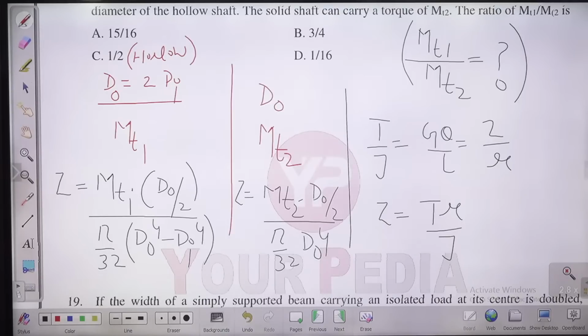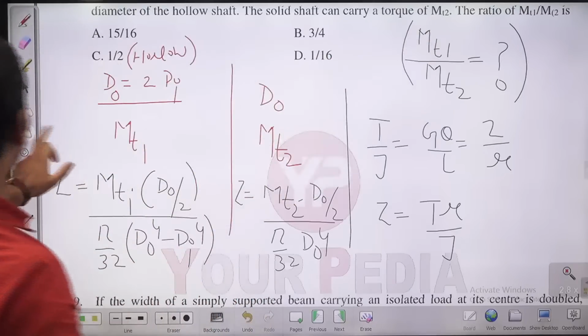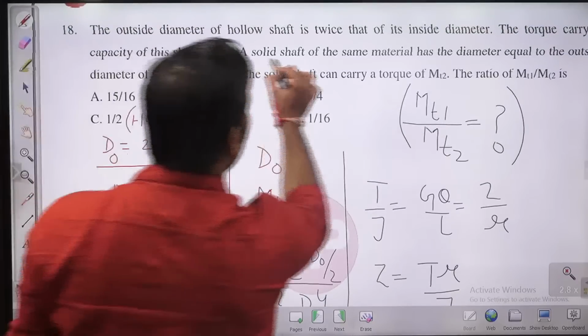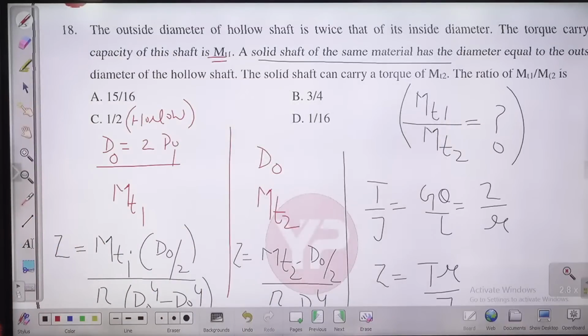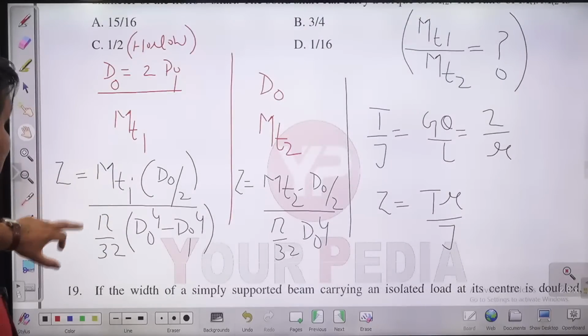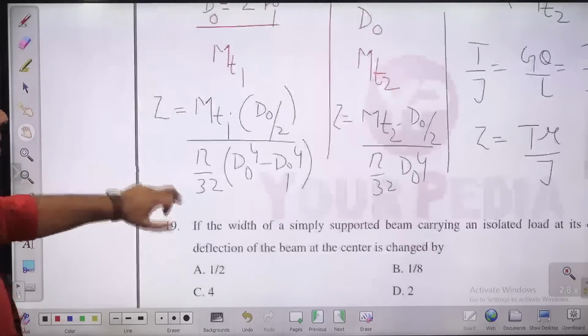Please try to find this ratio, because the question asks for the ratio of MT1 by MT2. Guys, both are of the same material, so their properties are the same. He is asking about the torque carrying capacity, so the maximum stress induced in the component will be the same. Whether you have hollow or solid, both the stresses will be the same.